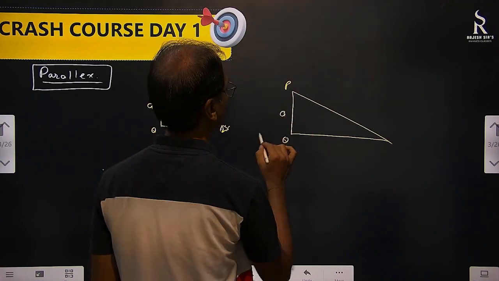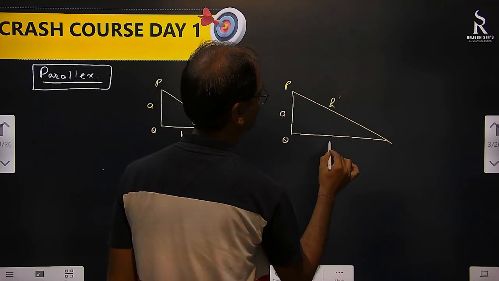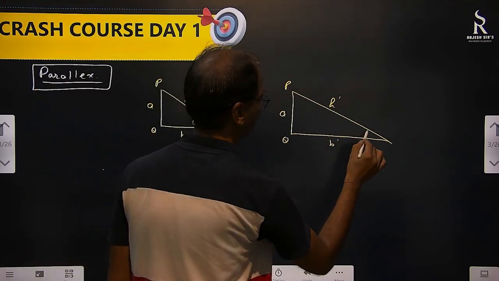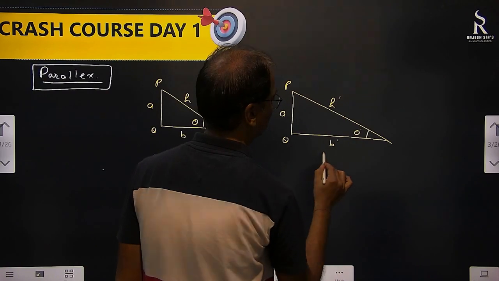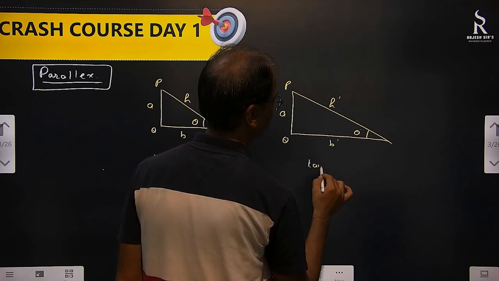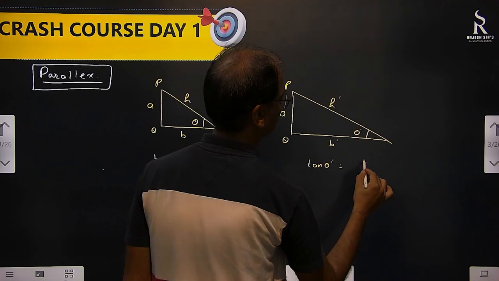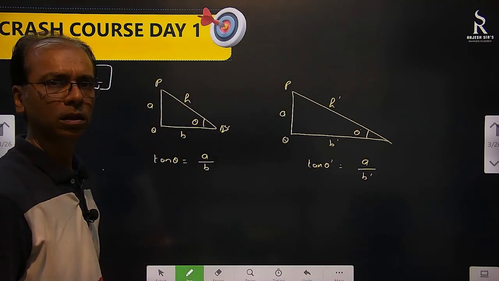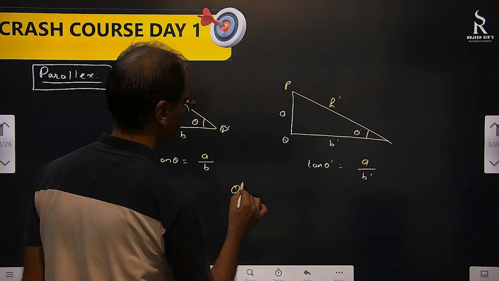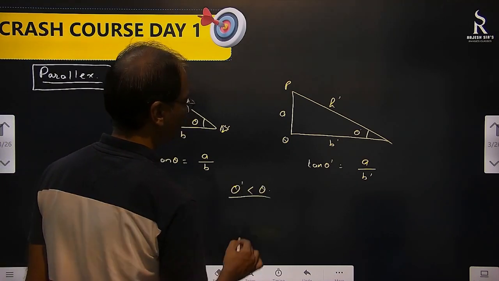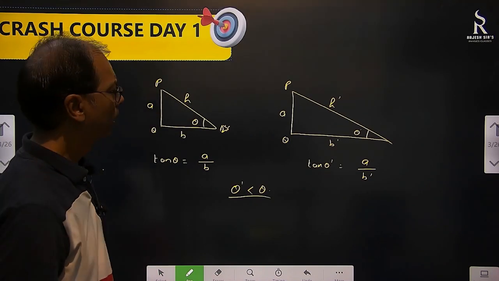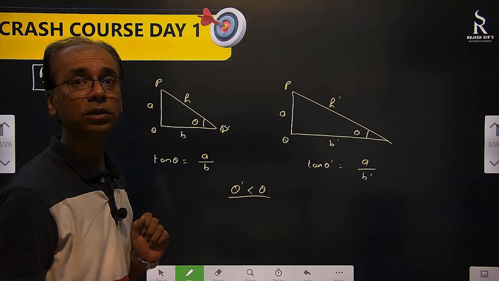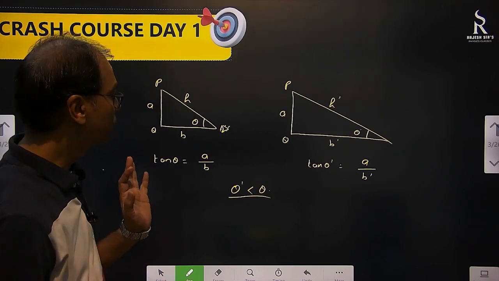This is A. Now this I am writing as H dash and this is B dash. And this is the angle again, theta dash. So now we can say that this theta dash is A by B dash. So can I say that this theta dash is less than this theta? Obviously. Theta dash is less than theta. So if I keep going far and far, then what will happen? Theta will keep on decreasing. That means what am I changing? I am changing this B value.